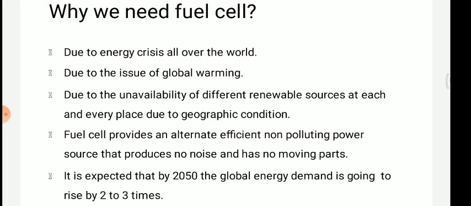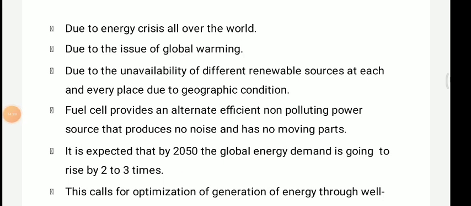Basically, due to the lack of renewable sources, we cannot use renewable energy sources much in daily use.